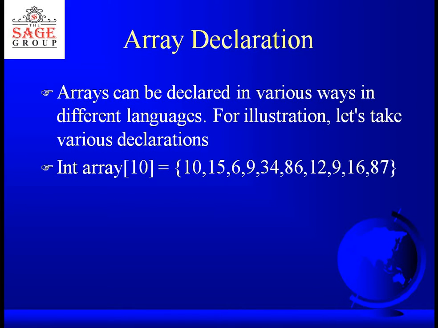Now arrays can be declared in various ways in different languages. In this class we are going to see the various ways in which we can declare arrays. This is the first method, which you can see on your slide. I have written an integer array, and in square brackets I have given the number 10.